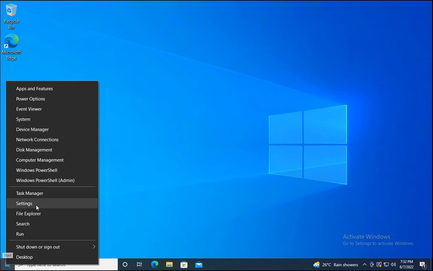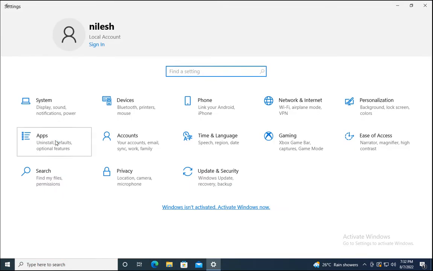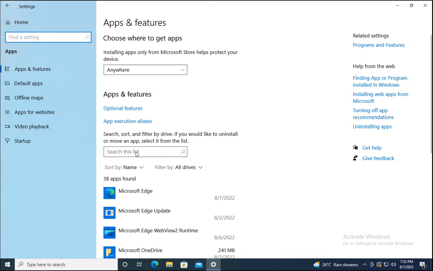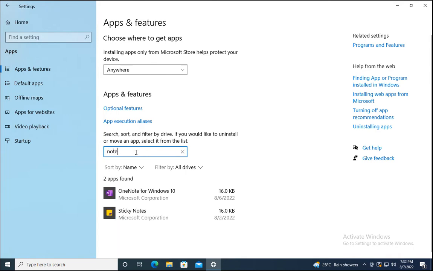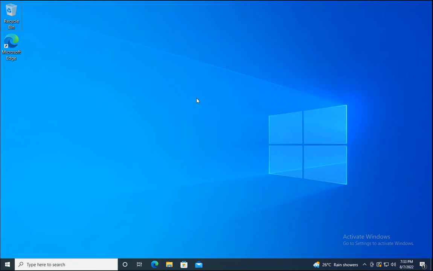Firstly, let's see if we can reset Notepad from Settings and then from Apps. Let's search for Notepad to reset it. And we are not able to find Notepad here in this list. So we need to follow another method to reset Notepad.